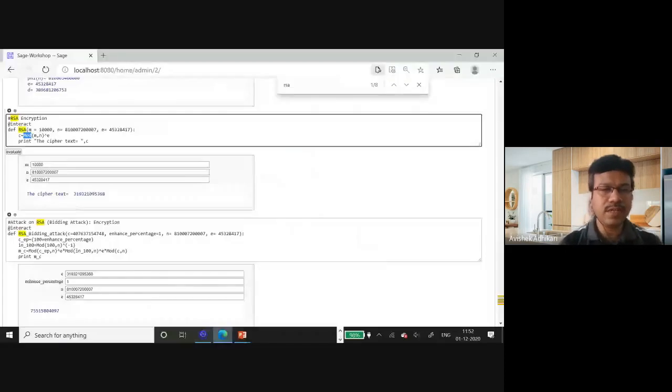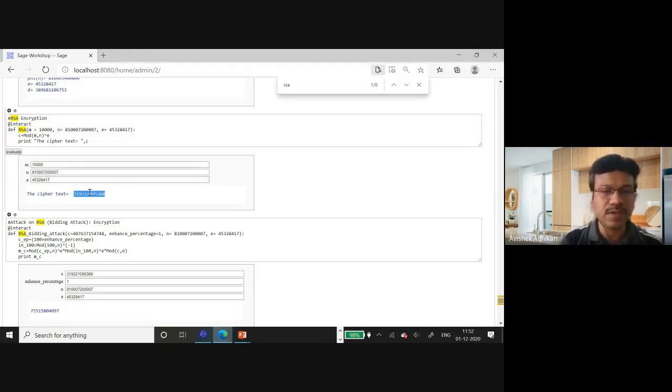So I have written it here, mod m to the power e modulo n. That is nothing but c. I just need to print the value of c, and that will be my ciphertext.